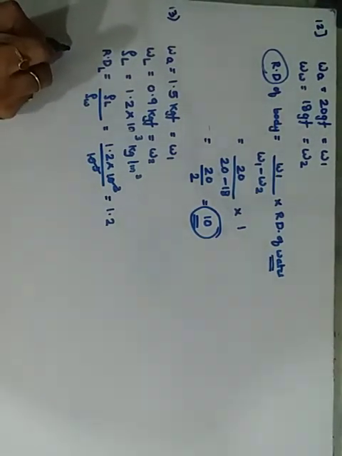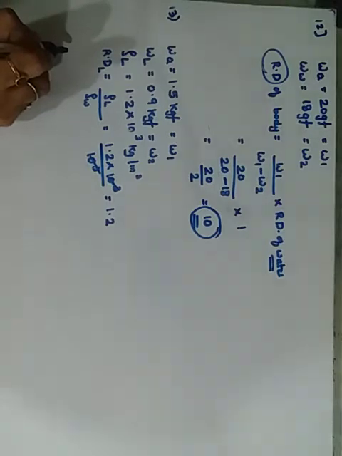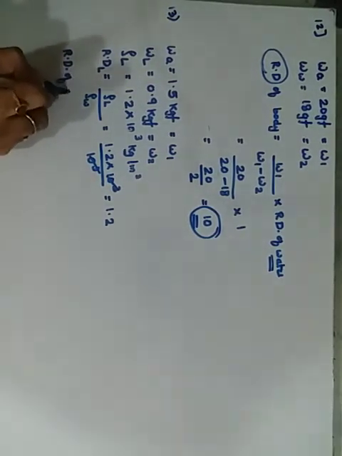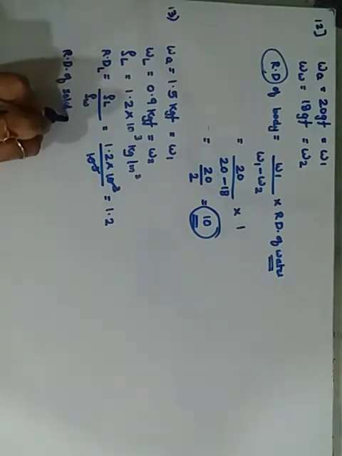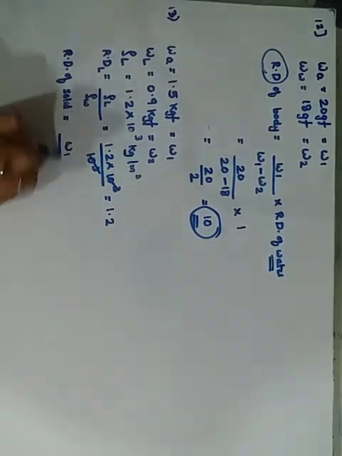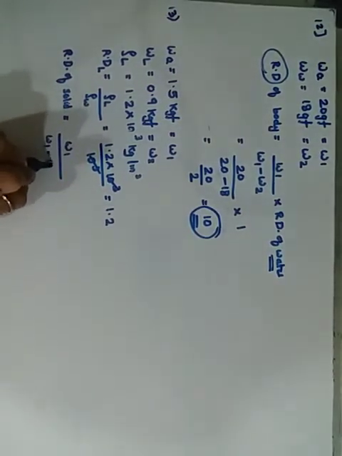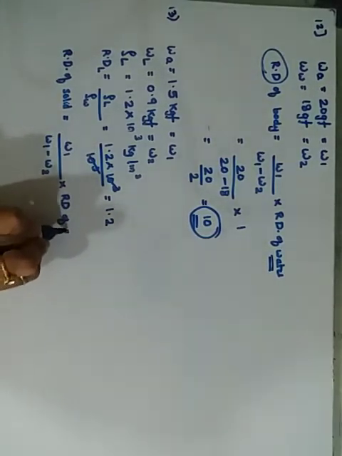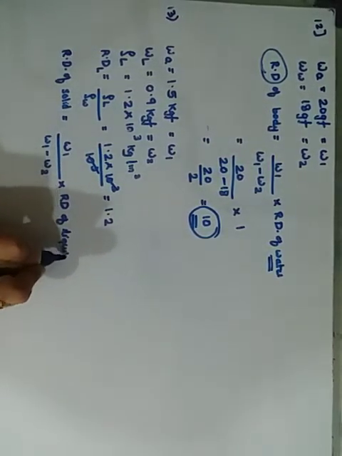Now what we want is to calculate the relative density of the solid. Therefore, the relative density of the solid is equal to W1 upon W1 minus W2, into the relative density of the liquid in which it is placed.